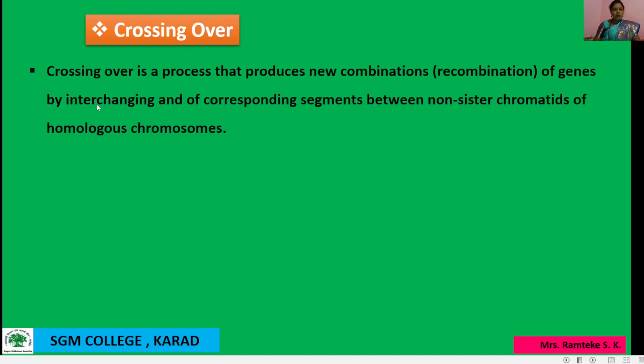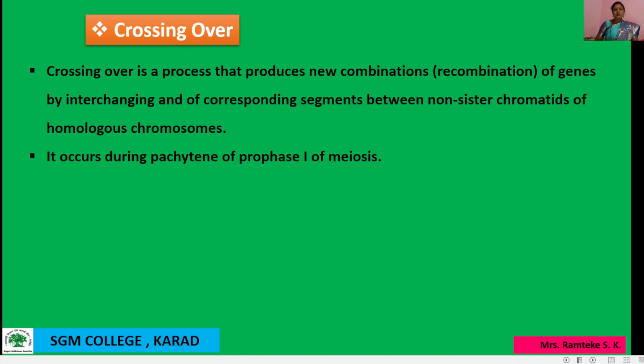Okay, then the next point is crossing over. So what is the meaning of crossing over? Crossing over is a process that produces new combinations of genes by interchanging the corresponding segments between non-sister chromatids of homologous chromosomes. So it is a process that produces recombination of genes by exchanging corresponding segments between non-sister chromatids of homologous chromosomes.